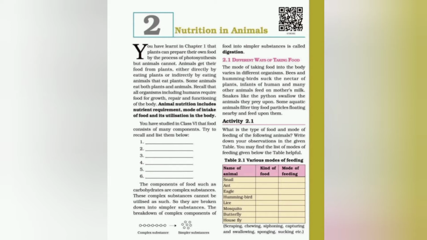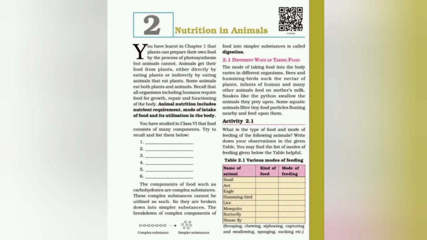So students, first we will start with the first step, that is ingestion. What is the meaning of ingestion? The process by which the food is taken inside the body of an organism is called ingestion. In simple language, the mode of taking food into the body is known as ingestion. And when we put food into our mouth with hands, we are ingesting the food. Different animals ingest food in different ways and have special organs for this purpose, as given in the next topic, that is topic 2.1.